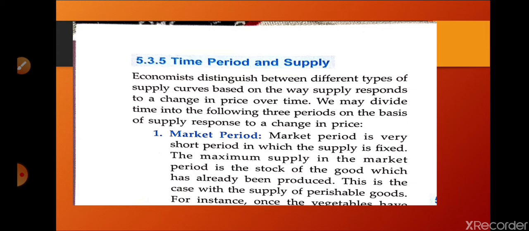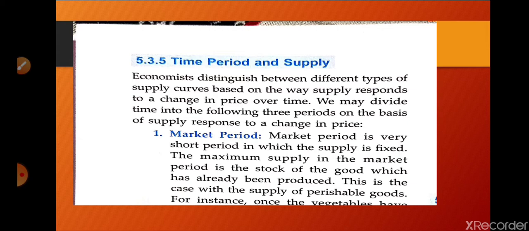Why is it known as market period? Because supply is fixed, meaning we cannot increase the supply. Whatever stock the producer has produced, that much only can be supplied in the market. There is no chance of improvement in the supply of the stock. For example, vegetables or all perishable goods: the stock is fixed, we cannot change it once we have produced.